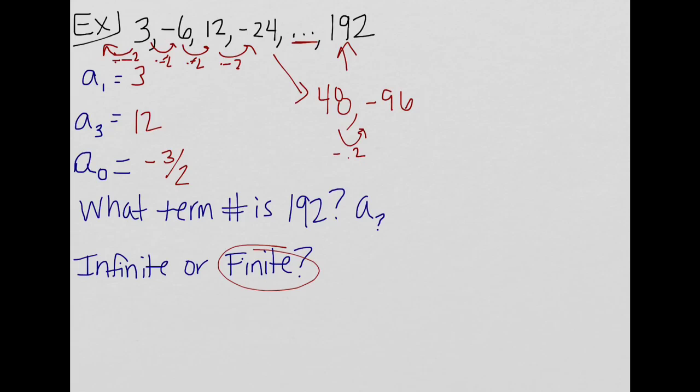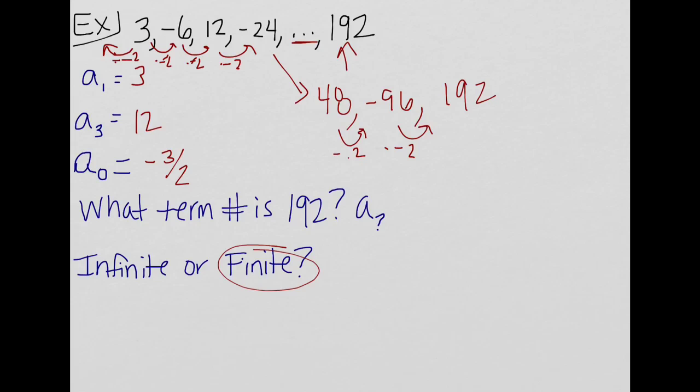So that's not the 192 we're looking for. Then I want to multiply by another negative 2. So we're trying to see if we can hit 192, so we're going to do negative 96 times negative 2, which is going to be positive. It'll be a 192. Well, there it is.